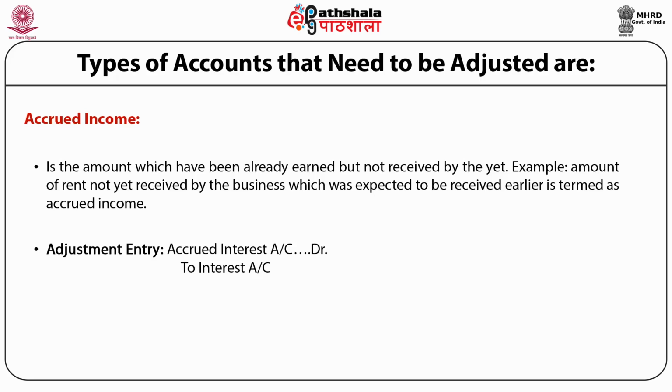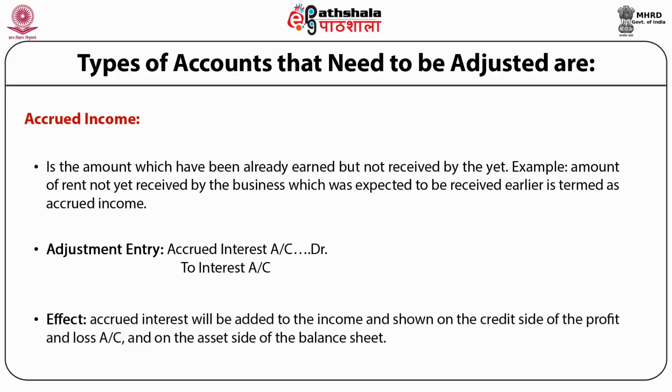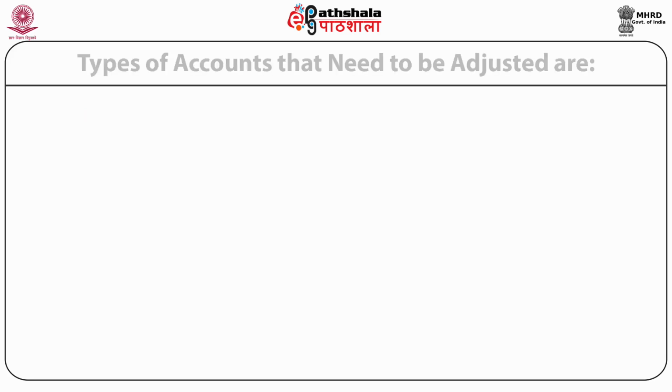For example, if the income is interest, then the adjustment entry will be accrued interest account debited to interest account. Now, the effect of accrued income adjustment on financial statements, there will be two effects. Number one, accrued interest will be added to the income and shown on the credit side of the profit and loss account, and further it is shown on the asset side of the balance sheet.